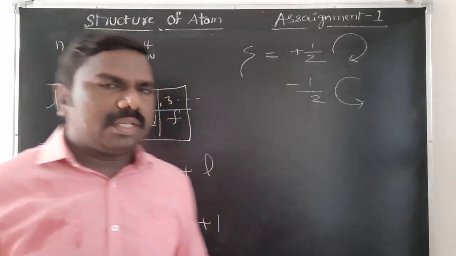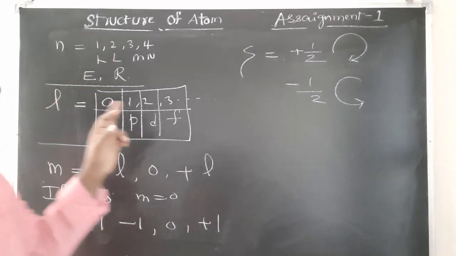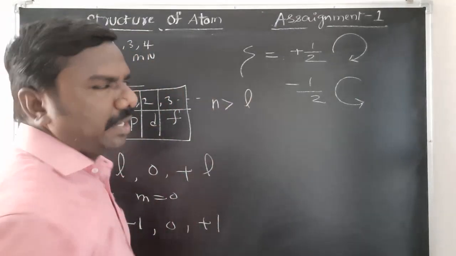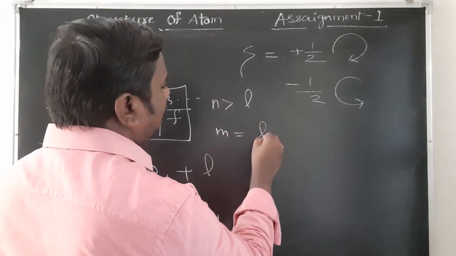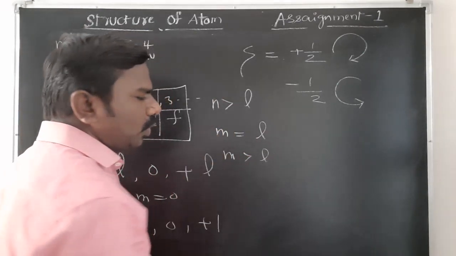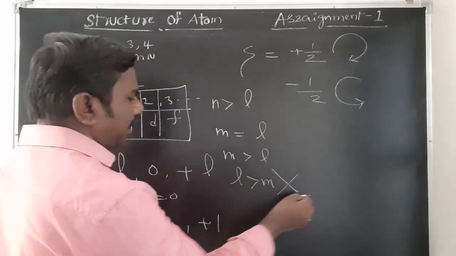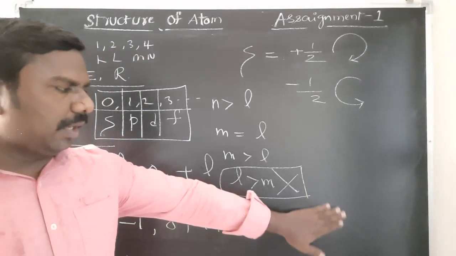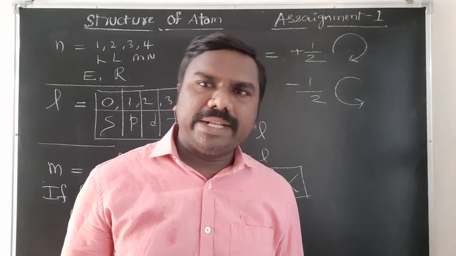You remember, students, n value must always be higher than L value, and L value must be lower than n value. M value and L value can be almost equal, otherwise M value greater than L value, no problem, but L value should not be greater than M value. This is very important, right? So, which of the following sets of quantum numbers are correct? Like that they are asking questions.